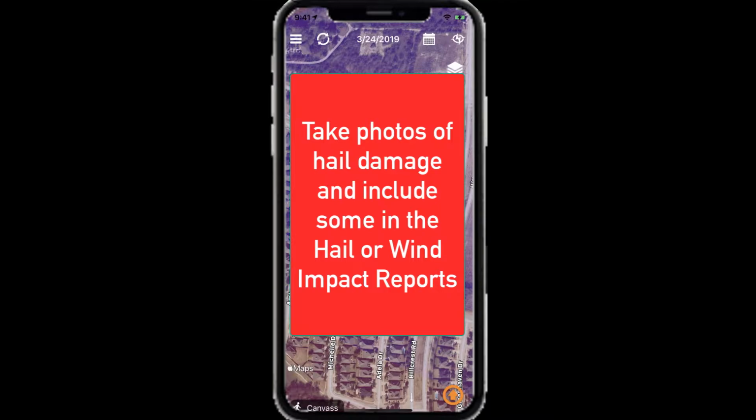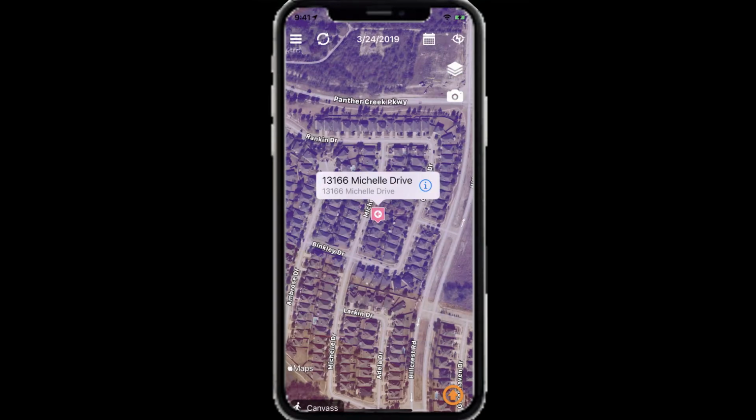This video is going to describe how to create photos using Hail Recon, annotate those photos, and then include them on a Hail Impact report. Let's take some photos first using Recon Pics, then we'll add them to our report.